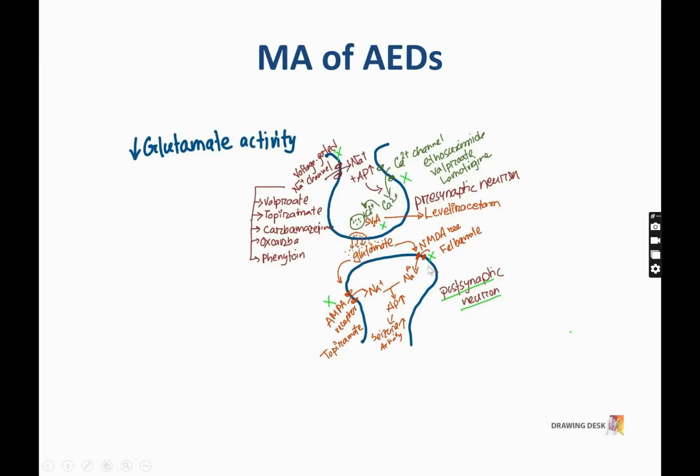If we also block these two receptors, the AMPA receptor and the NMDA receptor, these receptors will not be activated, so no influx of sodium, no action potential, and decreased seizure activity. NMDA receptor blocker is felbamate and AMPA receptor blocker is topiramate. So these are the drugs that act by decreasing glutamate activity.